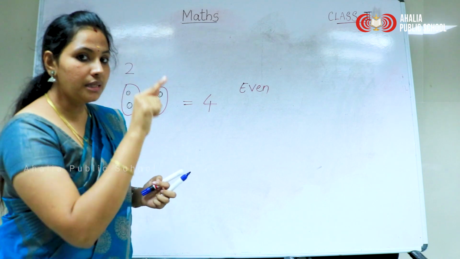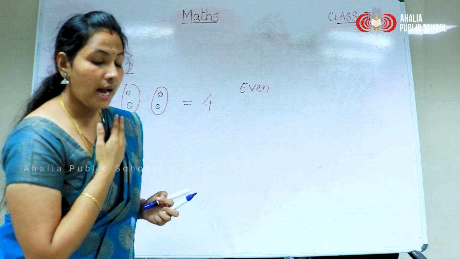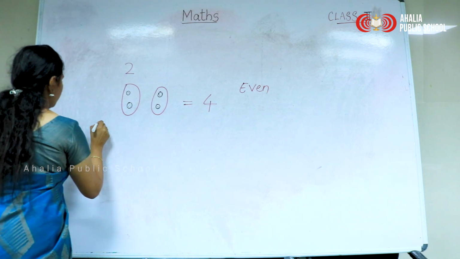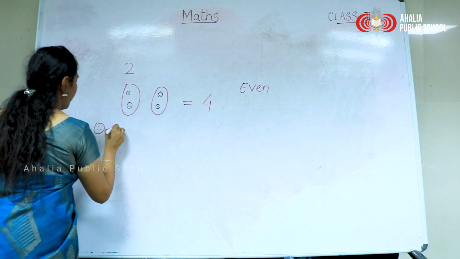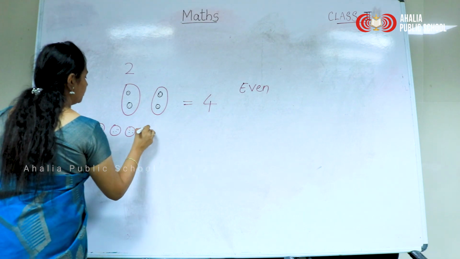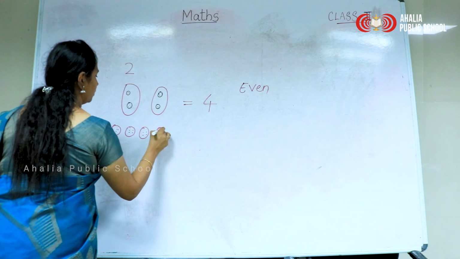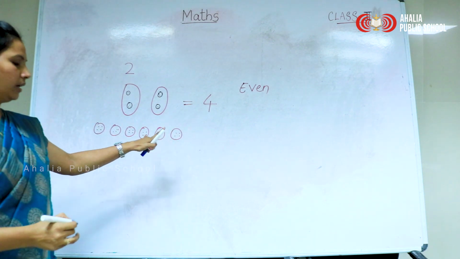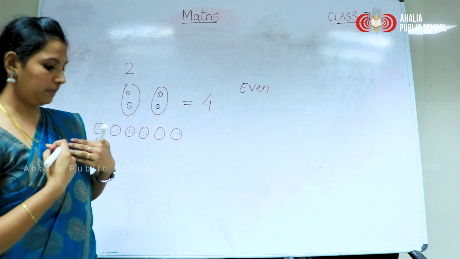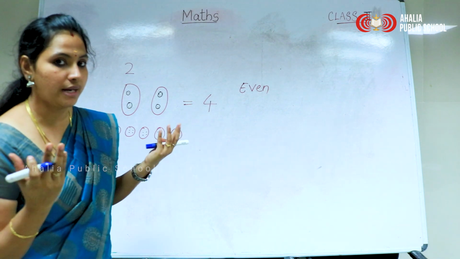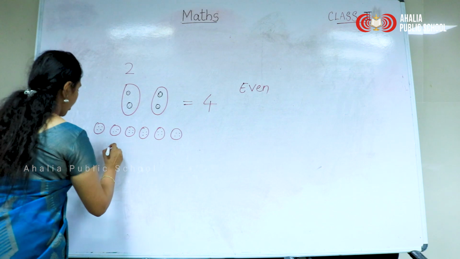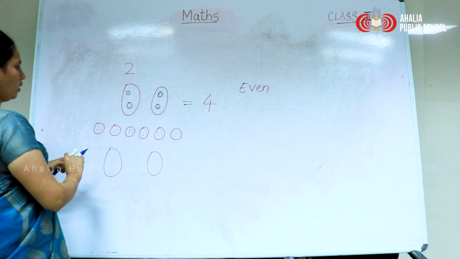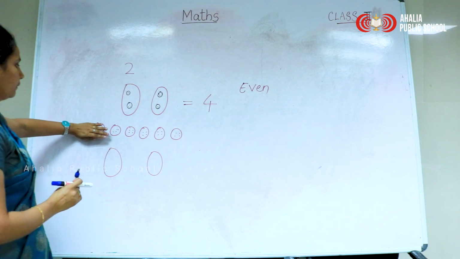If I have 6 buttons with me, how will we set this? 1, 2, 3, 4, 5, 6. 6 buttons in my hand. How do I share with my friend? See, it's my hand. This is my friend's hand. How do I share this equally?